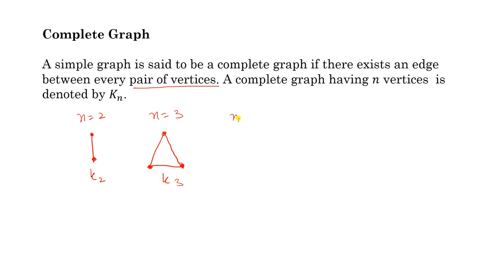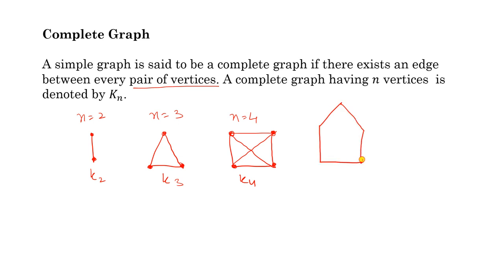Similarly, if you choose 4 vertices, then look at this graph, it is a complete graph of 4 vertices. For every pair of vertices, there must be an edge between the two vertices. That's why this is a complete graph of 4 vertices and you can denote it by K4. Similarly, you can choose 5 vertices.